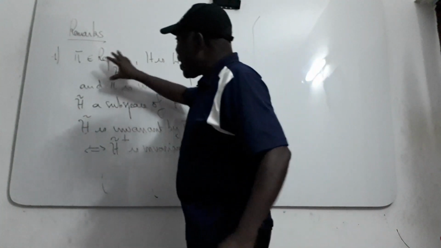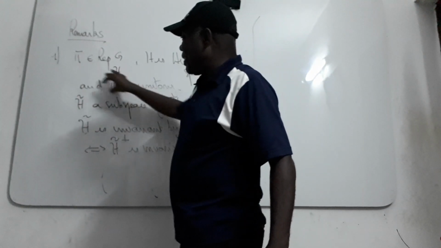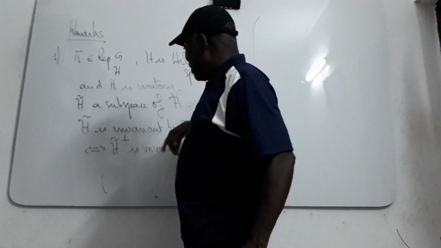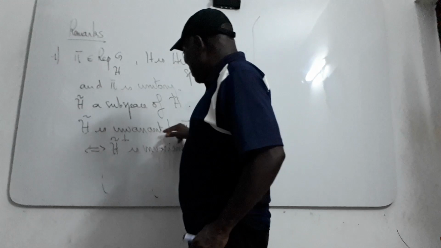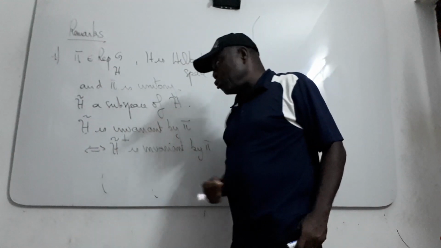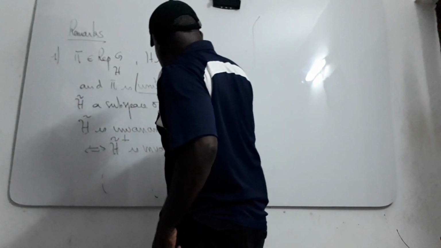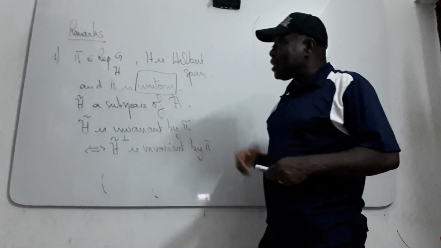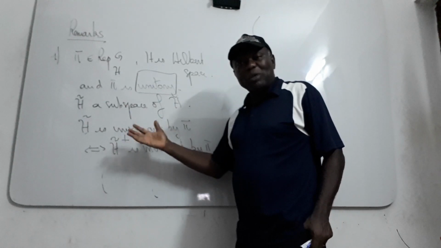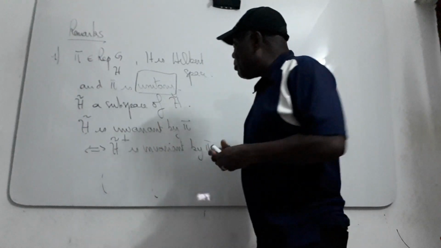So I think that when you have pi, a representation of G on this Hilbert space, so that pi is unitary, we take H theta, a subspace of H, and if H theta is invariant by pi, then the orthogonal is also invariant by pi, and the converse is also true. So this assumption is very important in this case. If your representation is not unitary, the orthogonal of a subspace which is invariant by pi is not necessarily invariant by pi. I give you an example.